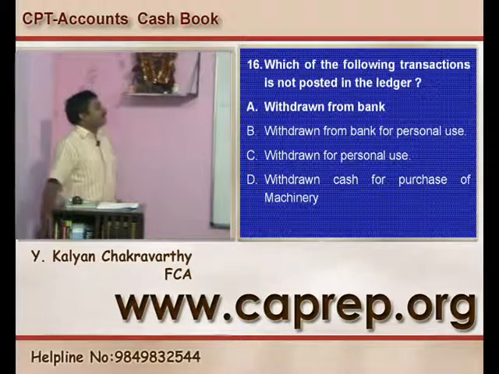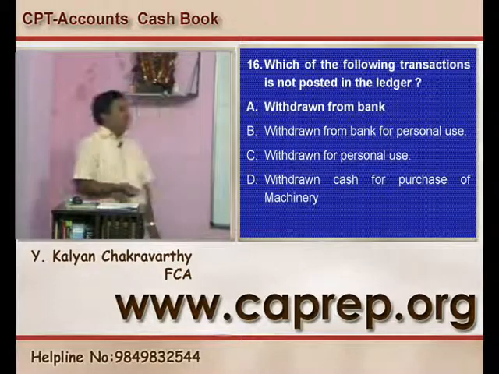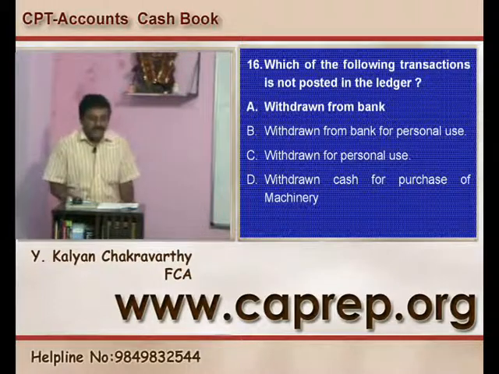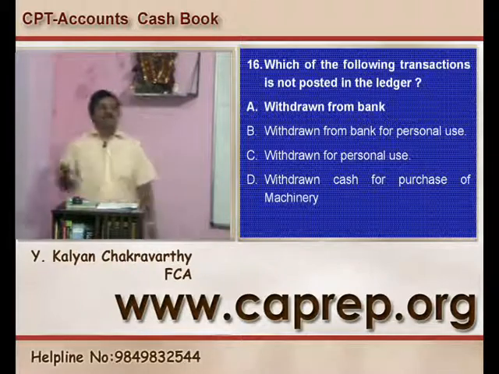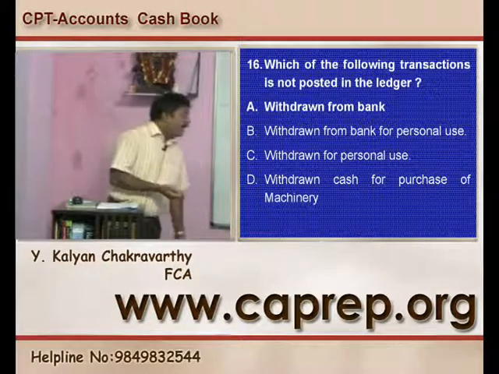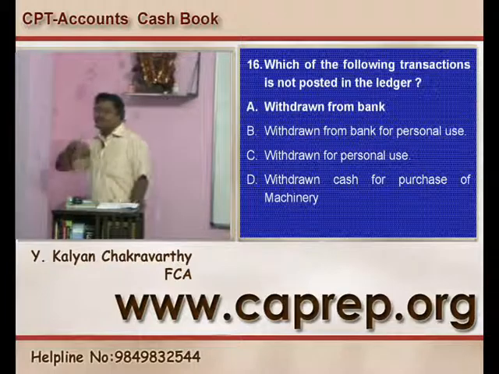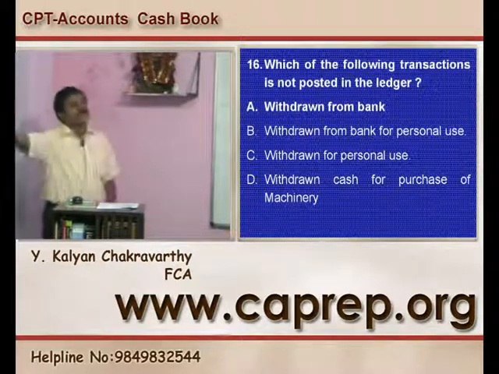Question number 17. Which of the following transactions is posted in the ledger? Already we discussed this point just now, so I am not reading in detail. Cash withdrawn from the bank for personal use, entry is drawings account debtor to bank. Drawings account will be there in the ledger, so posting gets warranted.